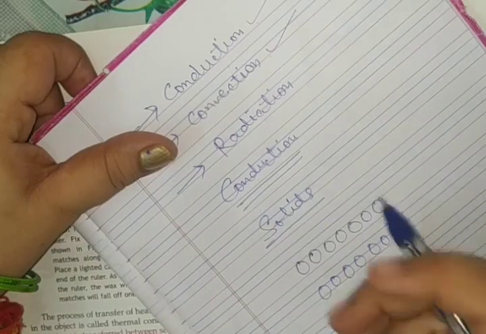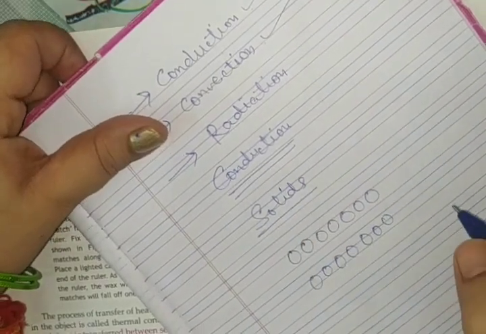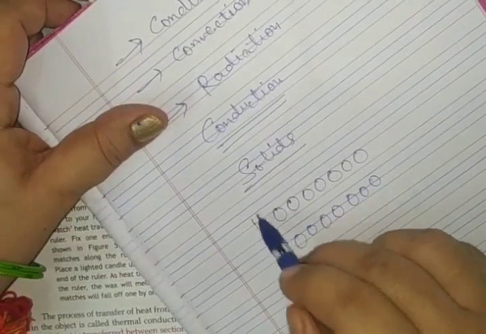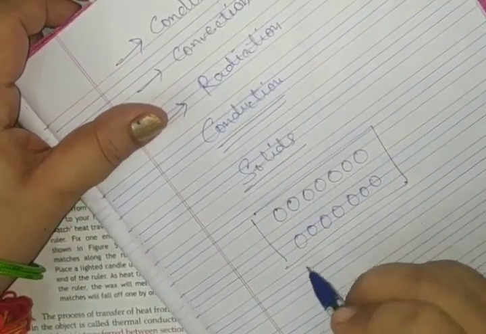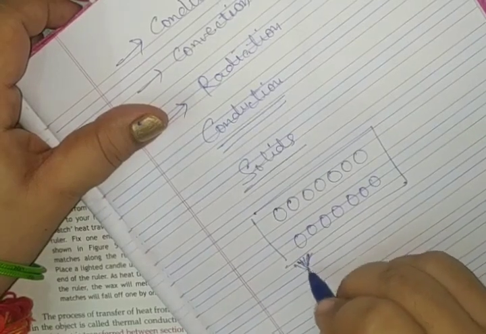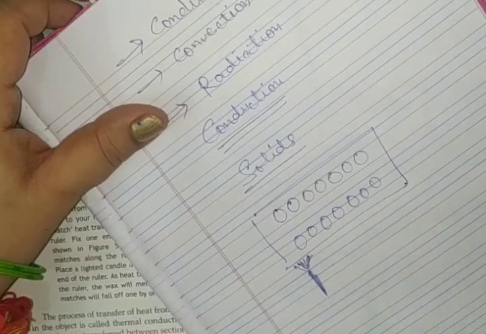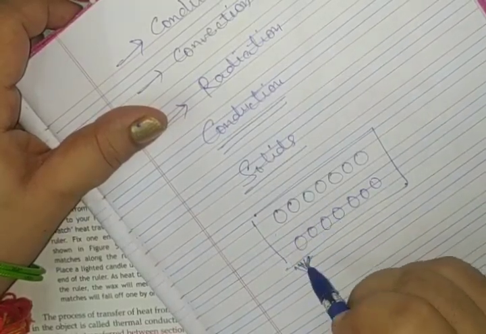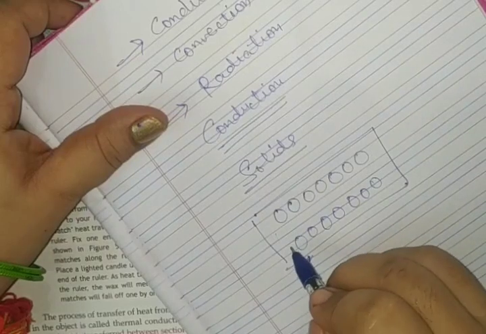So what will happen when you heat this solid at one end? Suppose this is a rectangular type of thing, and you are heating it here.